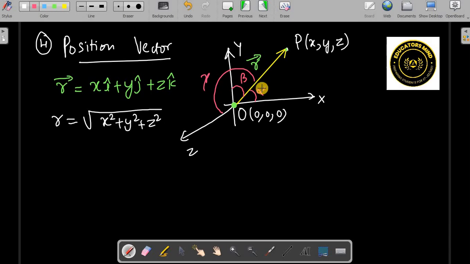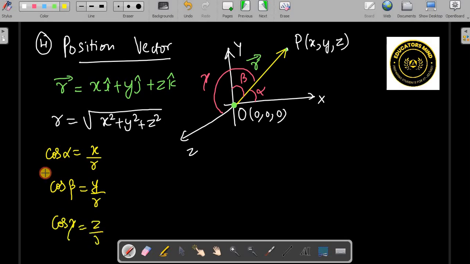Alpha, beta, gamma are the angles made with x, y, and z axis, right? So here we can calculate cos alpha, which is x by r, cos beta, which is y by r, cos gamma, which is z by r, and these are also known as l, m, n.